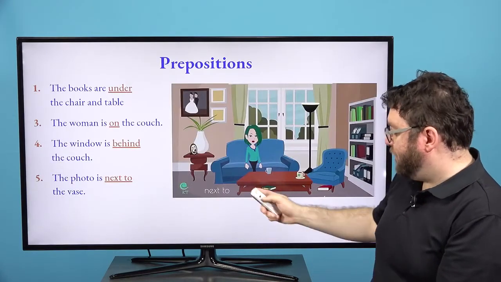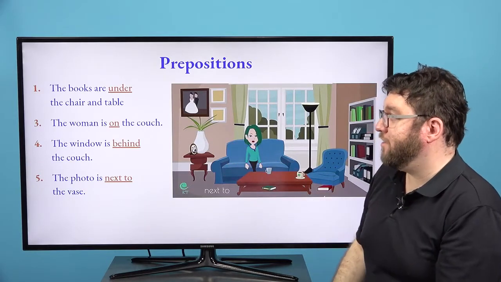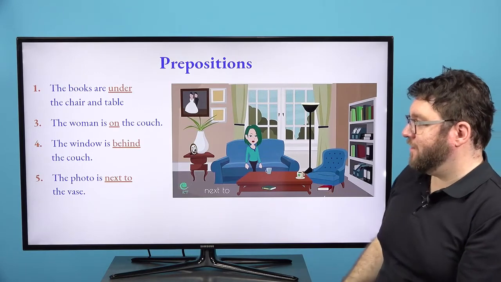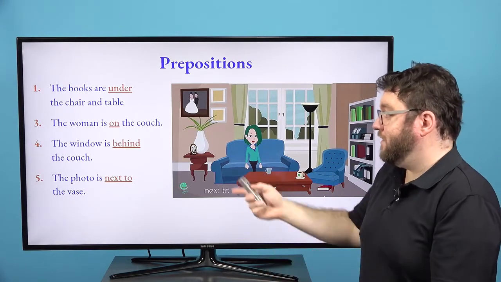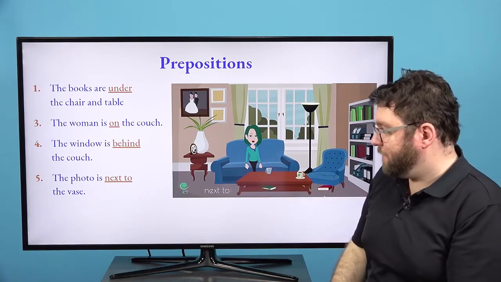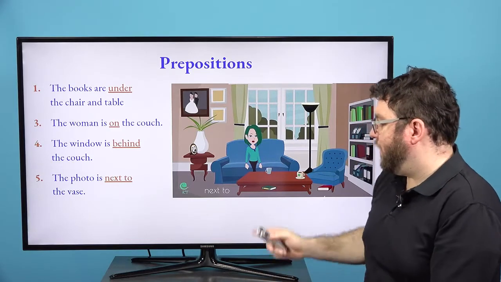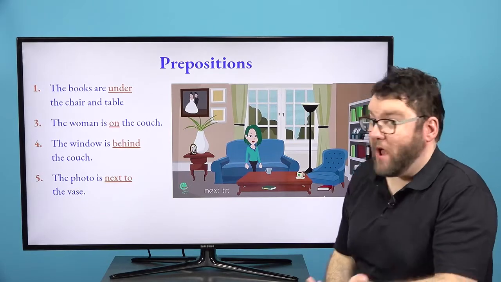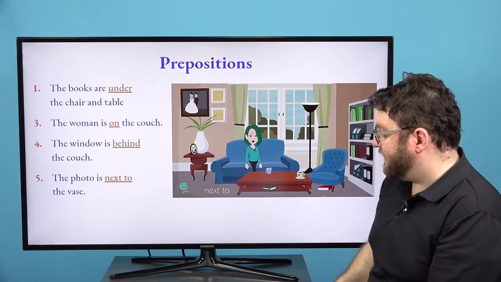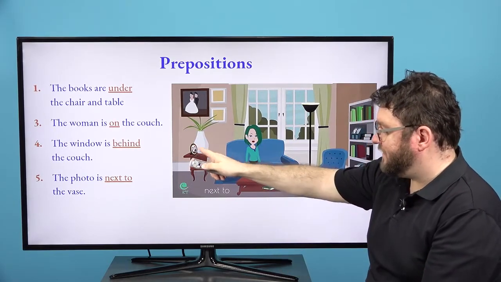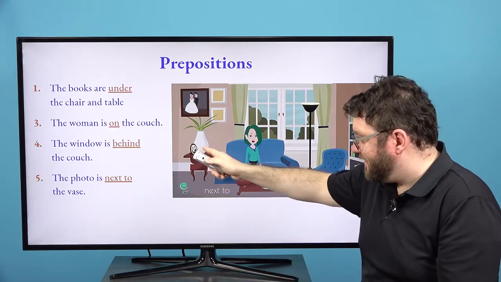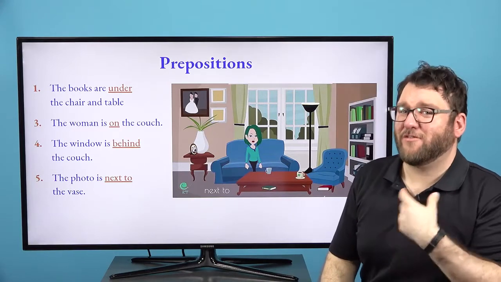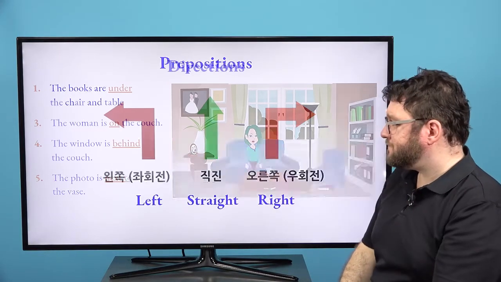So here's some examples. Where are the books? The books are under the chair and the table. Where is the woman? The woman is on the couch, right? Where is the window? The window is behind the couch. 뒤에 있어요. And where is the photo? The photo is next to the vase. 아니면 maybe it's across from, maybe a little. So that's your 마음대로 해도 돼요.